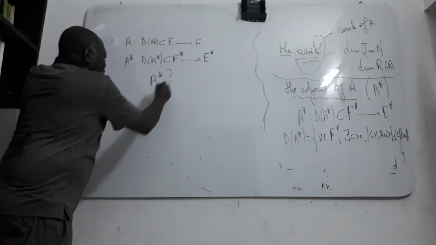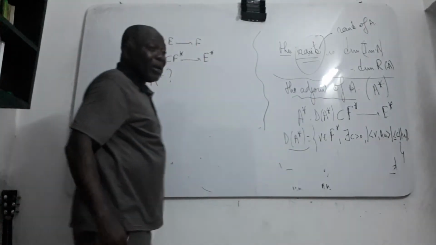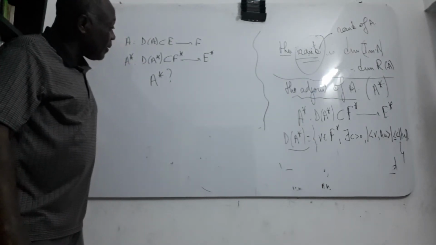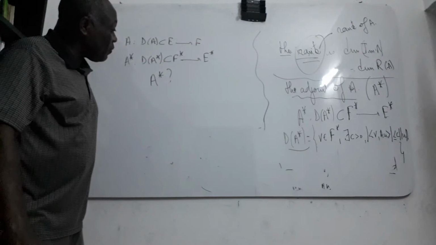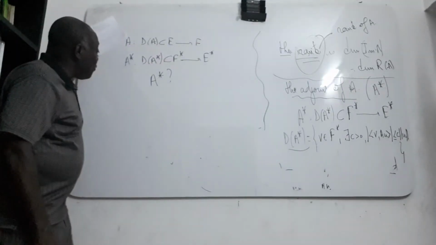You know already the definition of the domain of A star, the adjoint of A. How can I define the adjoint of A?